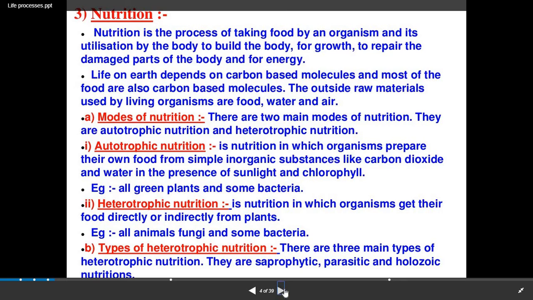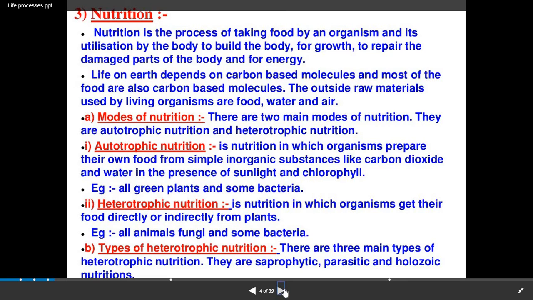Now next is about nutrition. What exactly is nutrition? It is the process of taking food by an organism and its utilization by the body to build the body for growth, to repair the damaged parts of the body, and for energy. Life on earth depends on carbon based molecules and most of the food are also carbon based molecules, for example, carbohydrate. The outside raw materials used by living organisms are food, water and air. Through this, life exists, and life becomes possible due to all such substances.